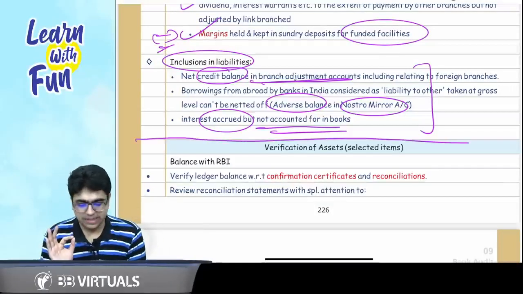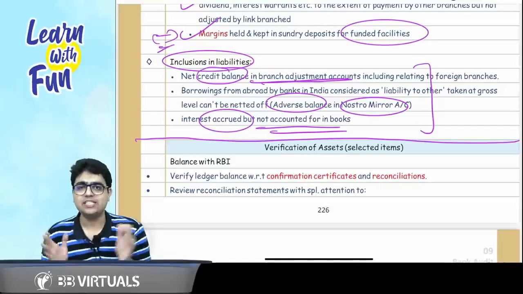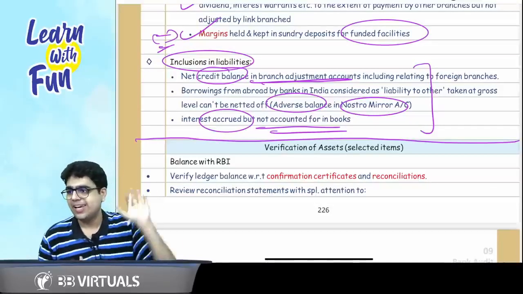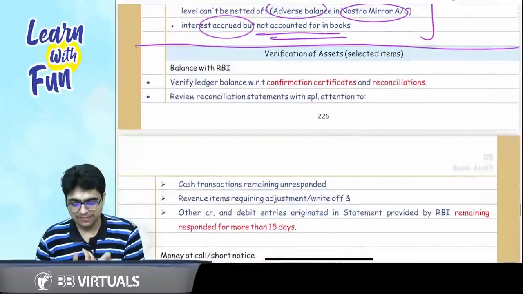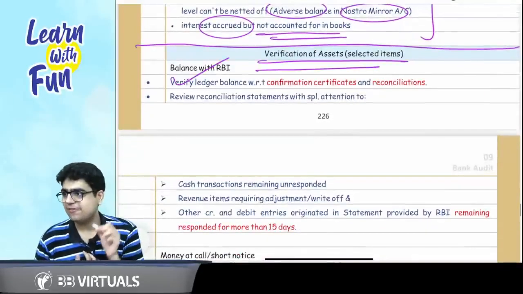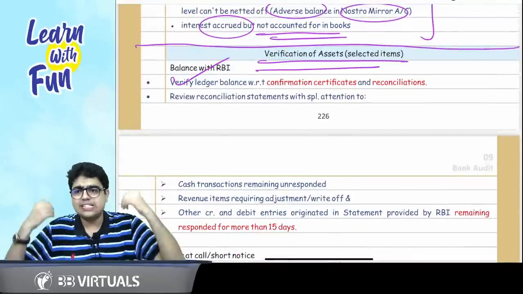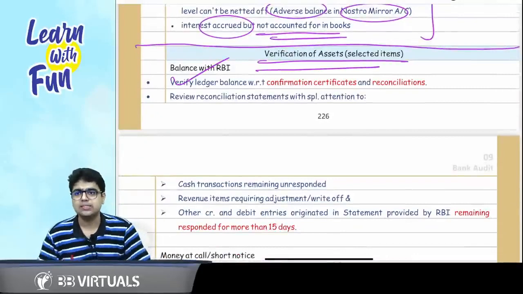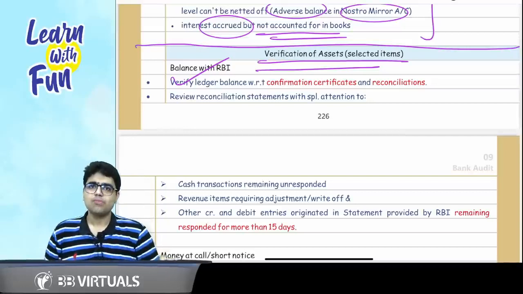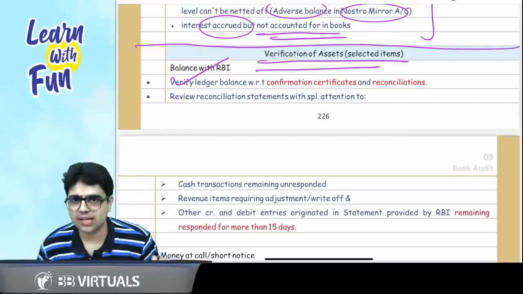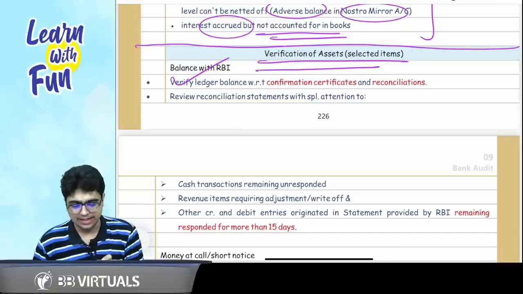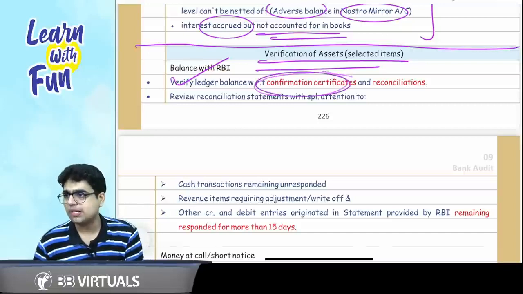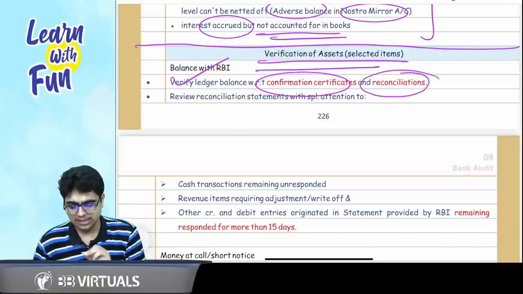So here we complete the first phase of the bank audit. Now let's move to the second phase, that is the verification of assets. In that we have balance with RBI. Whichever be the entity, wherever be the balance, the first thing that you need to do is confirm from the other party, review the confirmation certificates and reconciliation. If the balance doesn't agree, check the reconciliation.